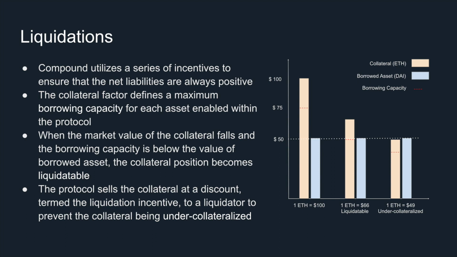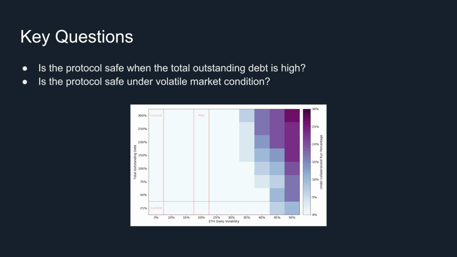The protocol effectively sells the collateral at a discount, termed the liquidation incentive, to a liquidator to prevent the collateral from being under-collateralized. If no liquidator is willing to step in to liquidate the position, and the price of Ether drops further to $49, a borrower will walk away with his borrowed position, since his borrowed position is worth more than the collateral. In this case, the position is under-collateralized. The asset supplier's fund is at risk if the liquidity pool is under-collateralized.